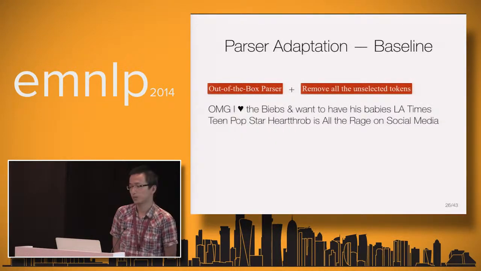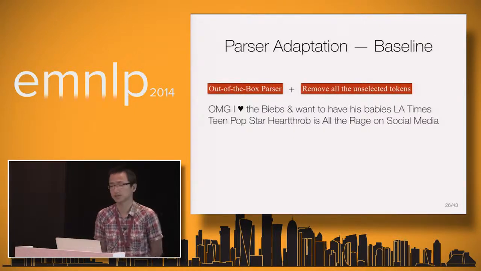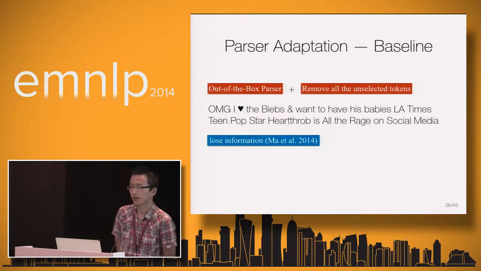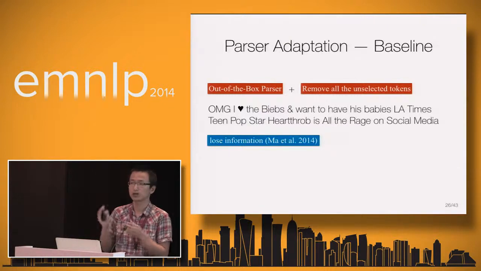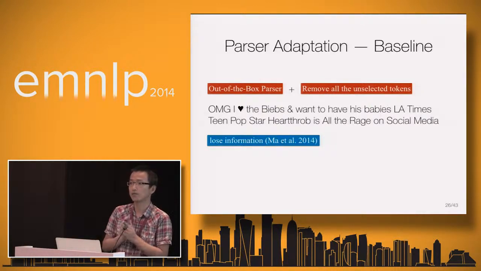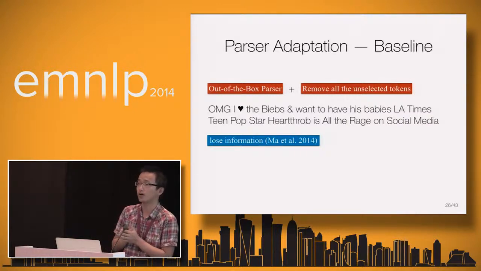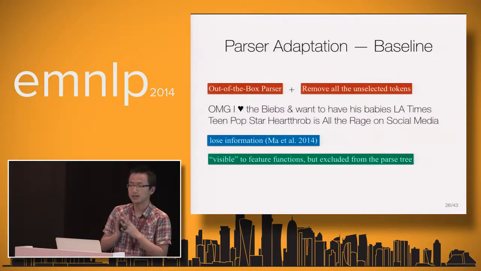Because traditionally, the out-of-the-box dependency parser assumes every token is inside the dependency tree. But it is obvious that this is losing information. For example, intuitively, we know that the majority of the dependency arcs do not go across punctuation. However, since we remove all these tokens from the sentence in the first place, we have no access to this information anymore. So ideally, we want these unselected tokens to be visible to the feature function, but at the same time excluded from the parse tree.